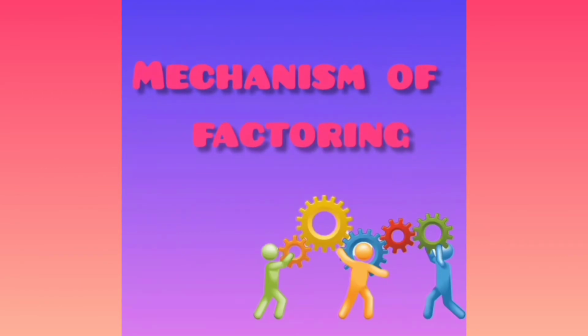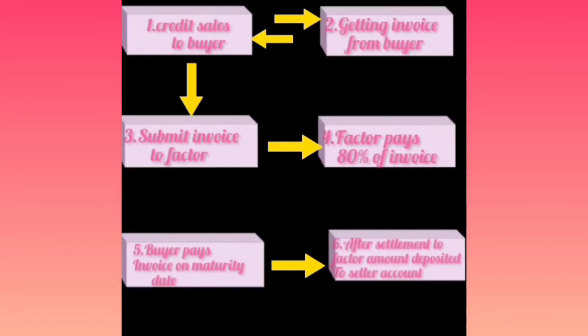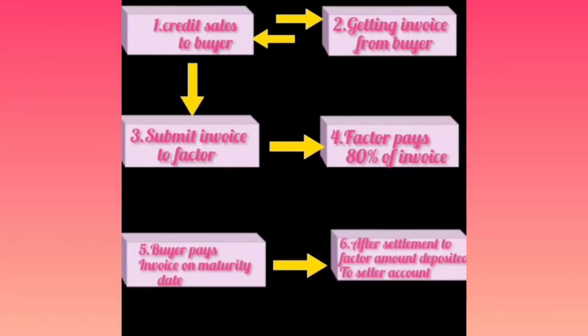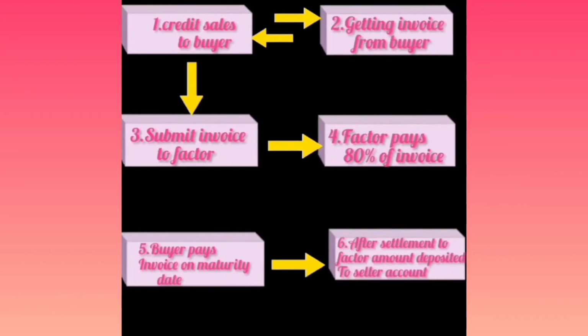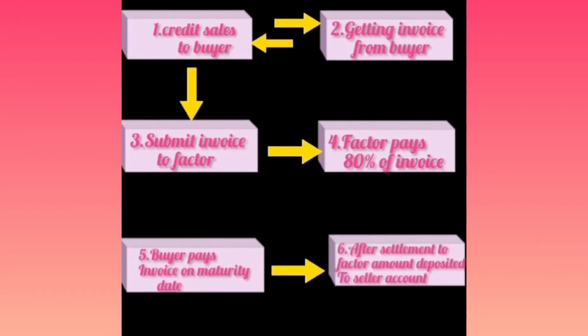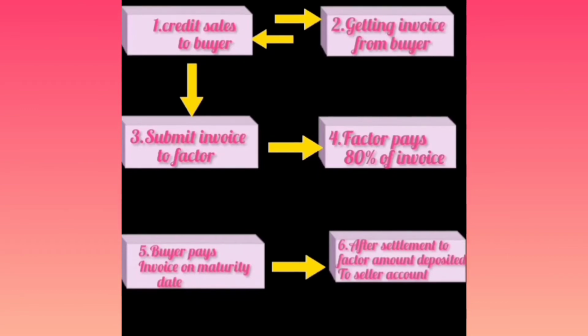Now we are going to see the mechanism of factoring. First step, the seller makes credit sales to the buyer. Second, the seller receives the invoice or accounts receivable from the buyer for a later payment. Third, within the payment period, the seller needs funds and wishes to avail factoring, so he submits his invoices to the factor. Fourth, after checking the invoice, the factor will pay 80% of the invoice immediately to the seller.